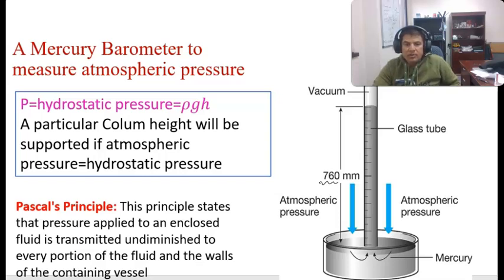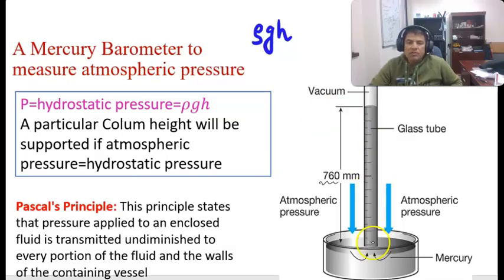So how does the barometer measure the pressure? It doesn't measure the pressure of gases in general, but it measures the pressure of the atmospheric gas. So the atmospheric pressure is equal to rho g h. Rho is the density of the particular liquid we are using, g is the acceleration due to gravity, and h is the height of the liquid. So to measure the atmospheric pressure, we use the mercury barometer.